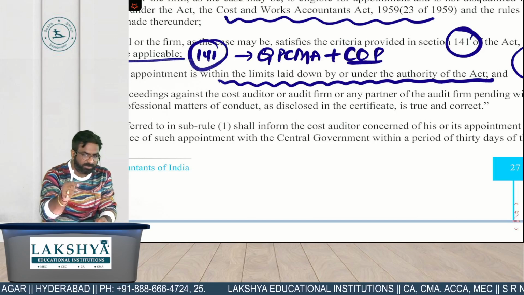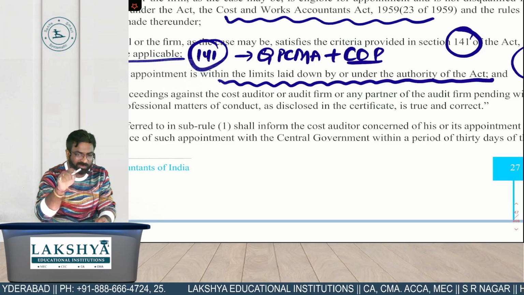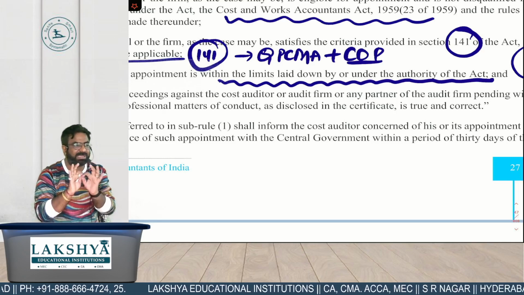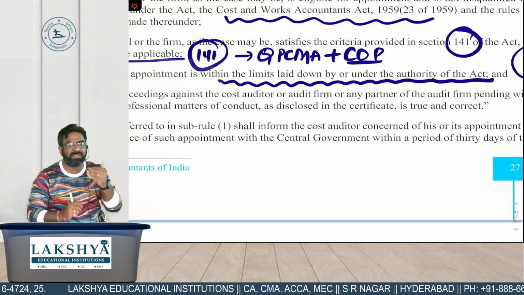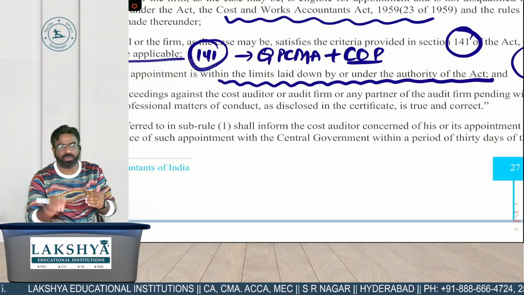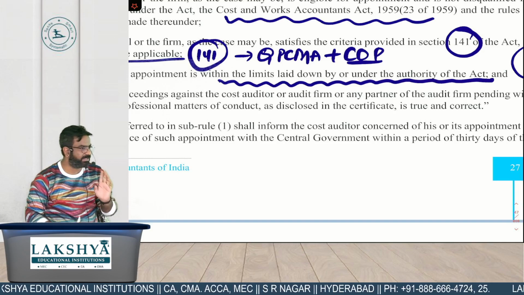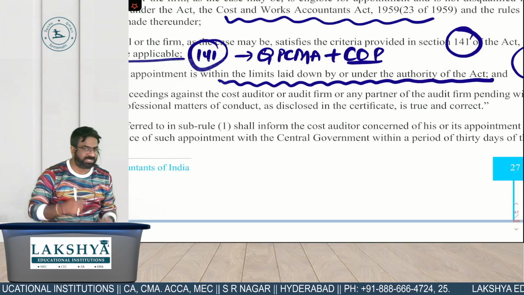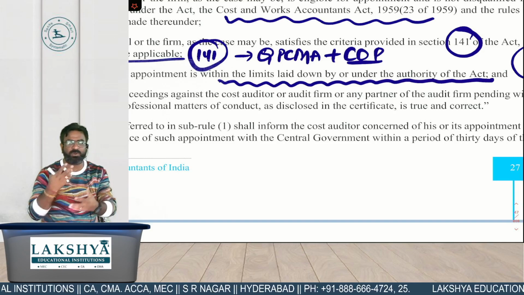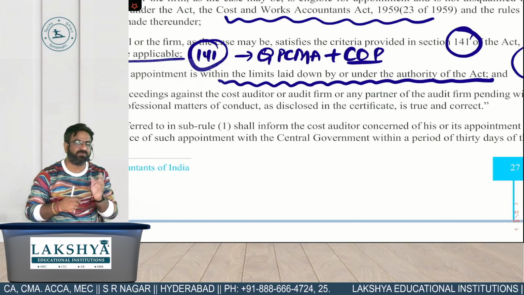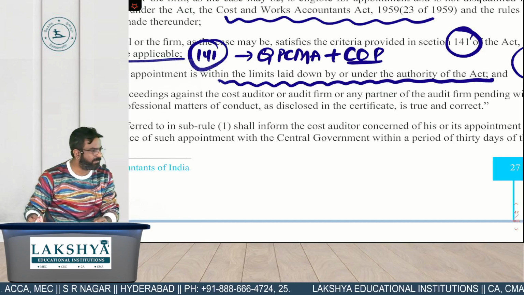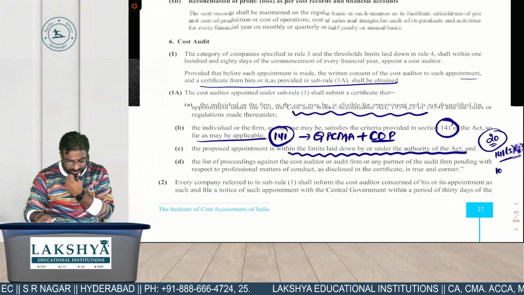It means you have to give me a declaration कि you, your firm and your partner are clean persons. Which persons? We do not have any pending cases against me or my firm across India. कहीं पे भी कोई केस नहीं. So these are the 4 declarations. We have to first take it from whom? Cost auditor. Then only we can appoint the cost auditor within 180 days from the commencement of financial year. So what are the 4 declarations we need?